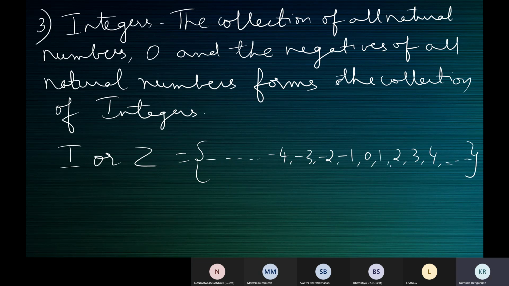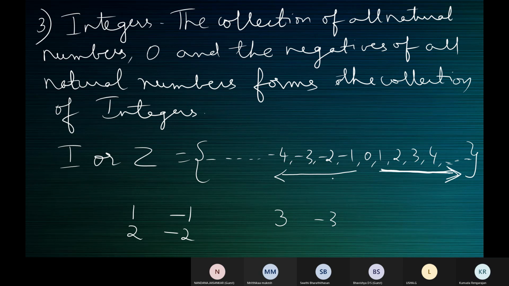So what do we see in this collection? Can you see natural numbers on this side, children? 1, 2, 3, 4 going on indefinitely. What is the negative of 1? -1.